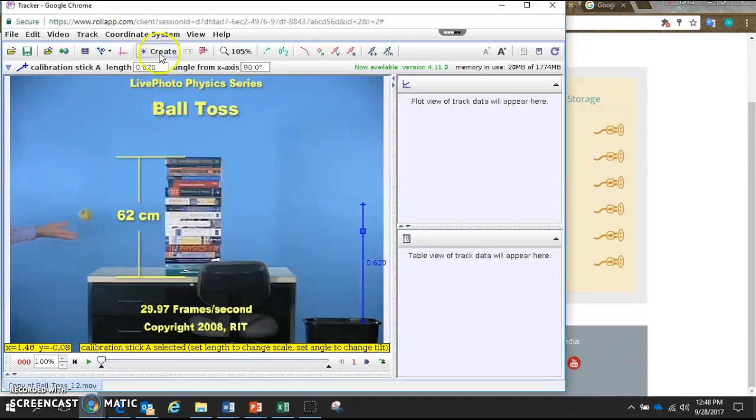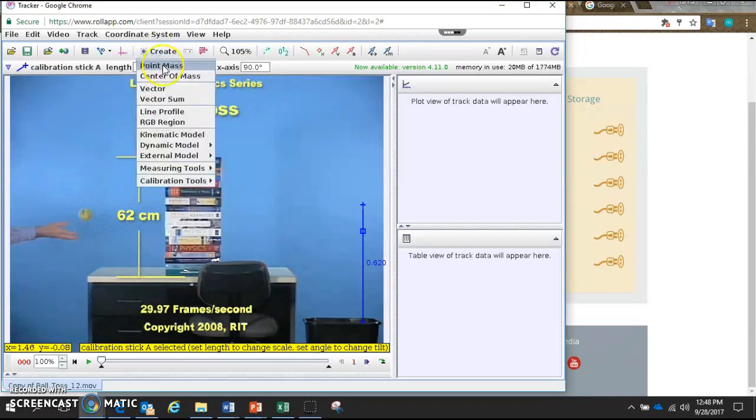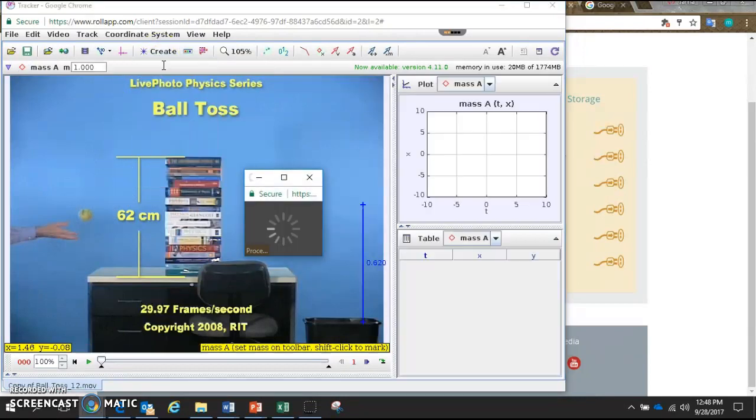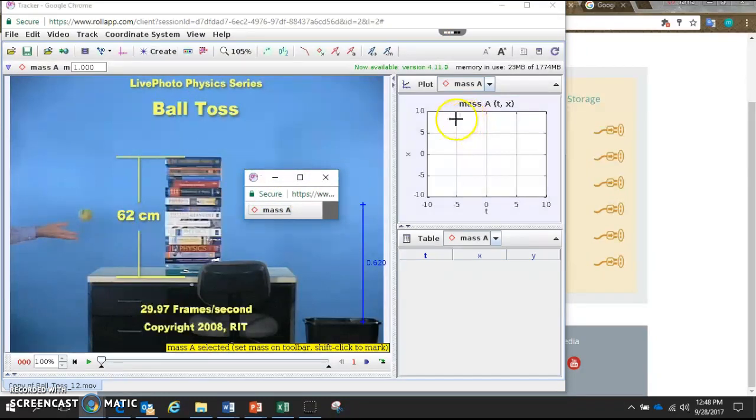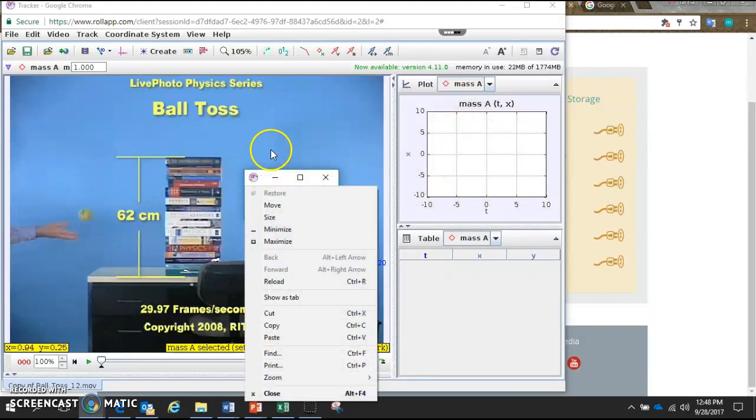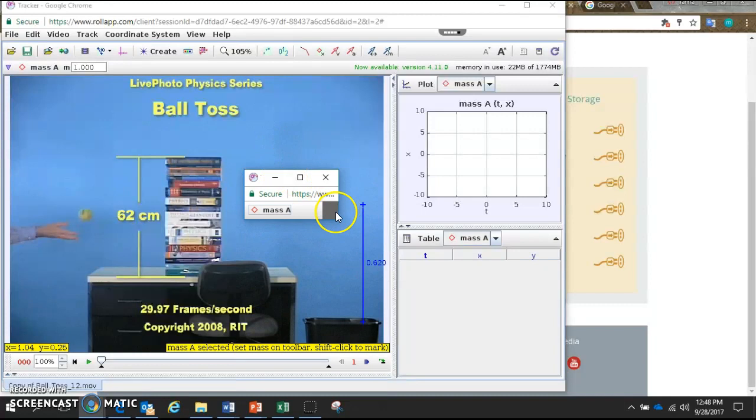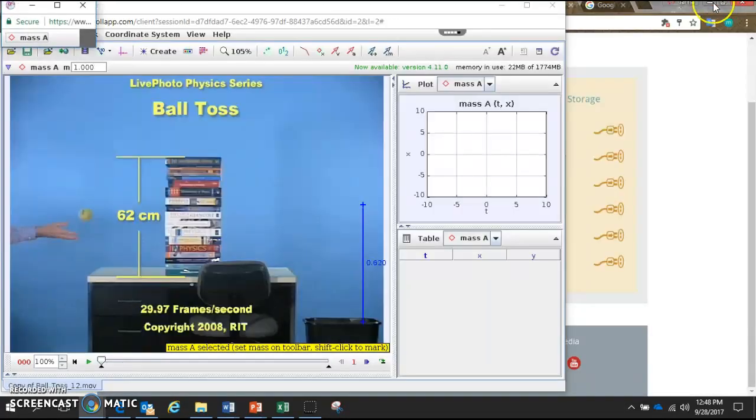So to do this, I hit Create, Point Mass, select Point Mass. Now this screen pops up, and now I have a graph that can start being generated. Move this out of the way. Alright, that's good enough.